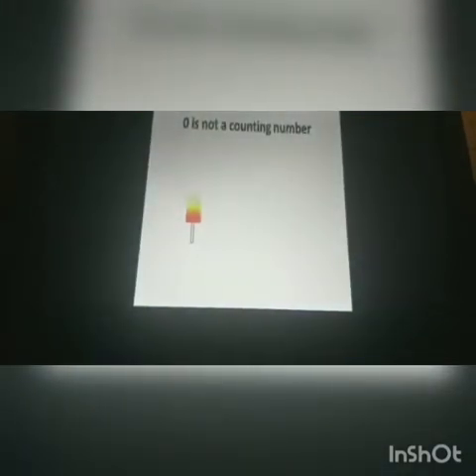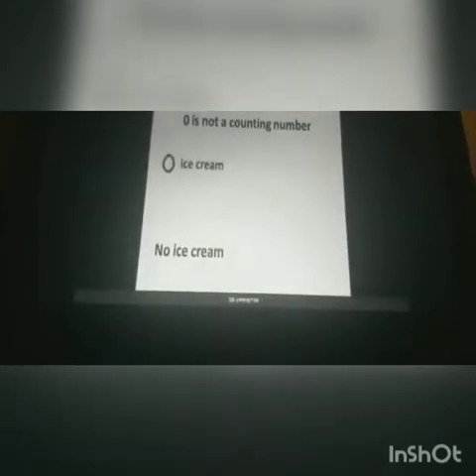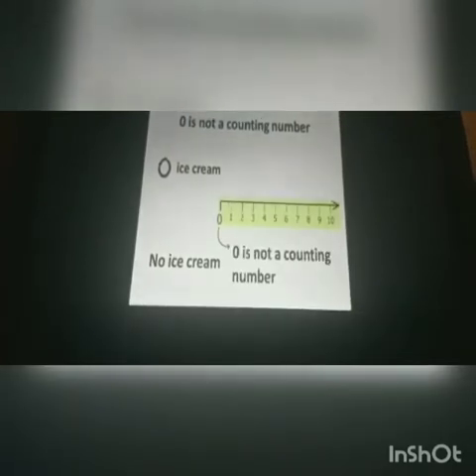We can say 0 is not a counting number. For example, if there is no ice cream, then we can say there is 0 ice cream or no ice cream. So now we can say 0 is not a counting number, as we cannot count things using a number 0.